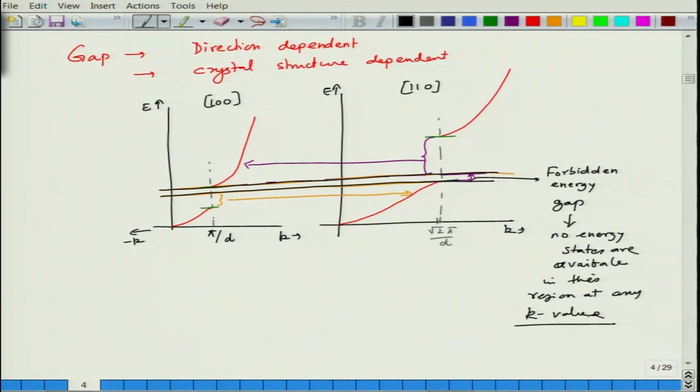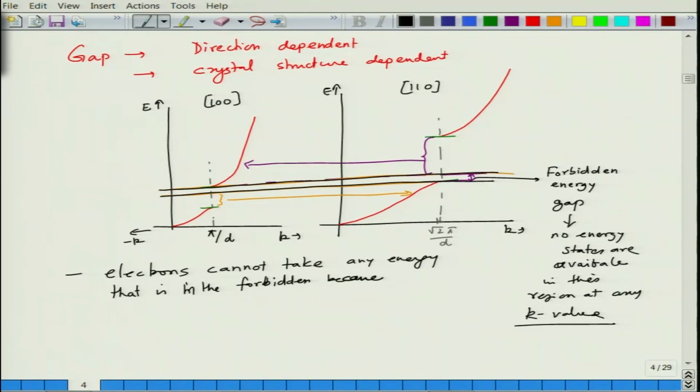This is what basically causes the forbidden energy gap in semiconductors, and because of this forbidden gap, electrons cannot take any energy that is in the forbidden gap,